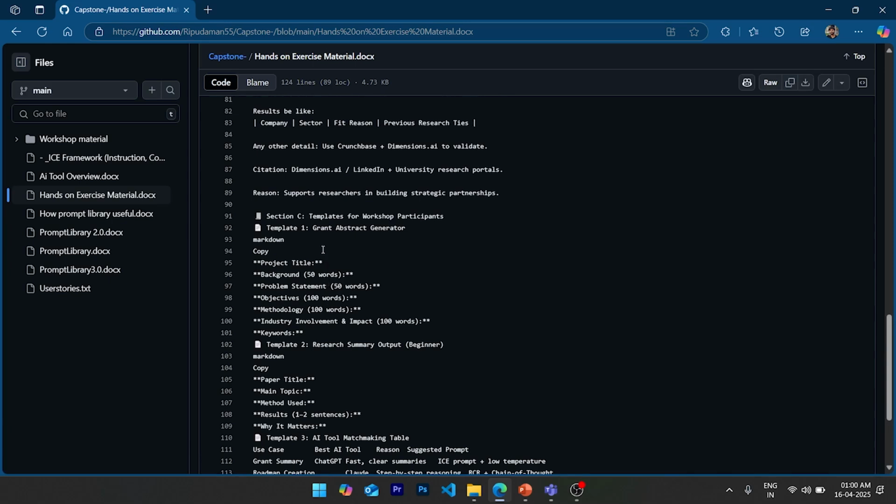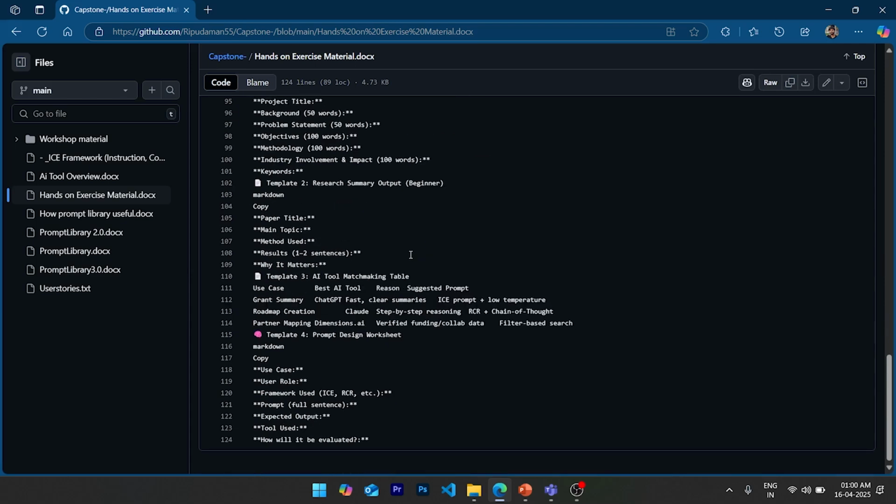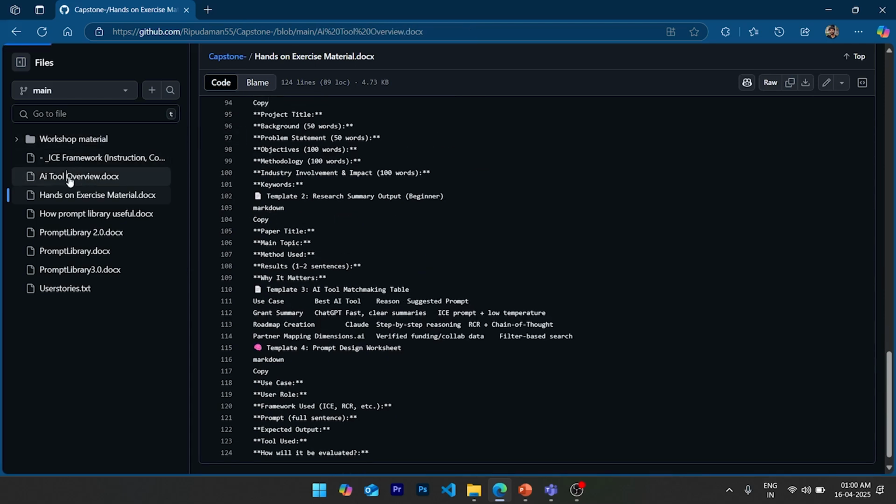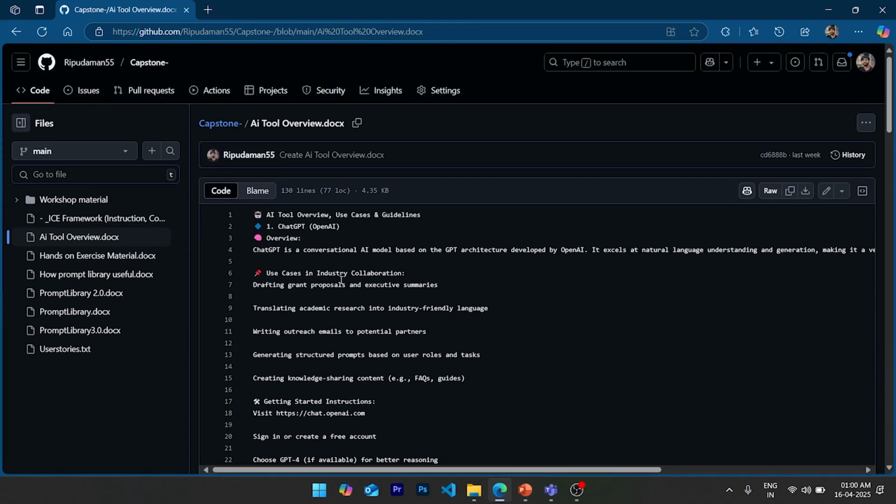Then we have some more prompts related to the different templates we can use. These are for testing purposes, and we can just give this template to the AIs and test how they perform, and they perform differently in different use cases. Then we have an AI tool overview of the tools we are going to use. We are going to use GPTs in our team.